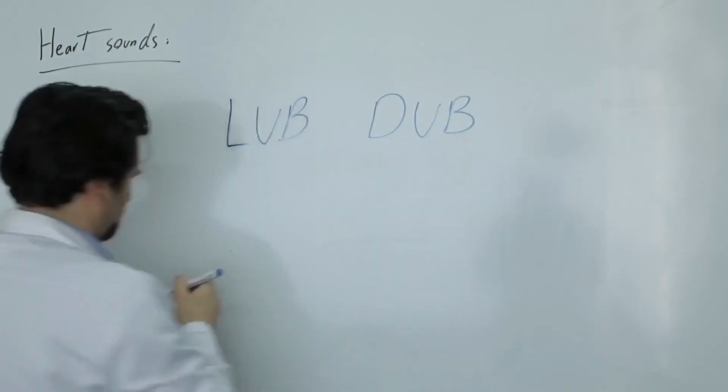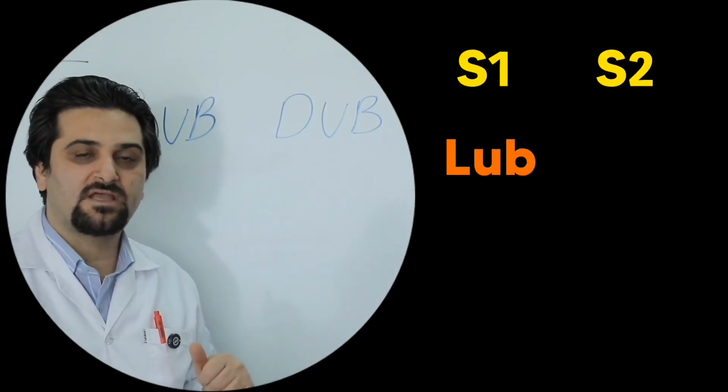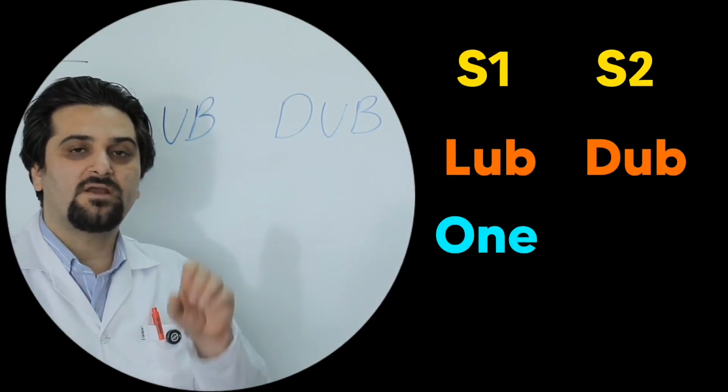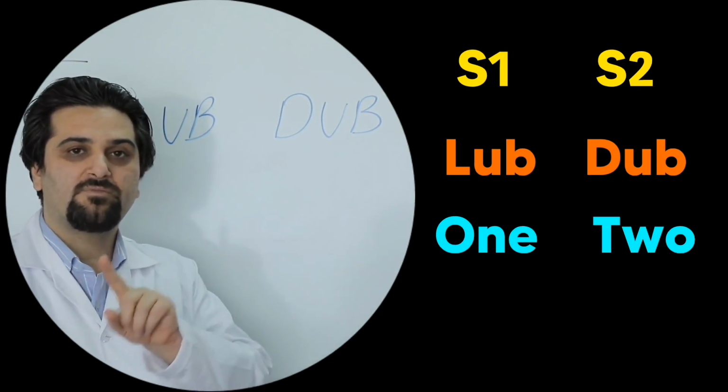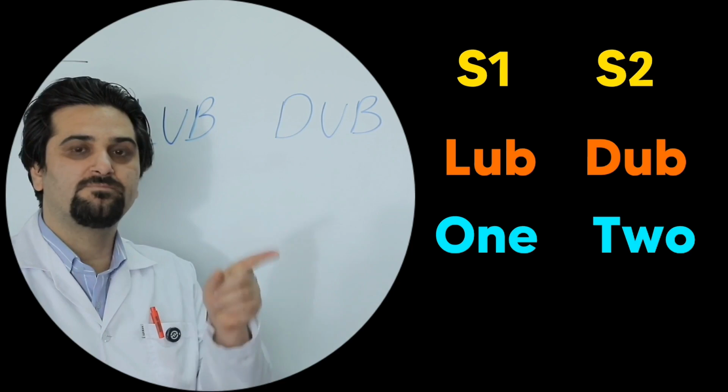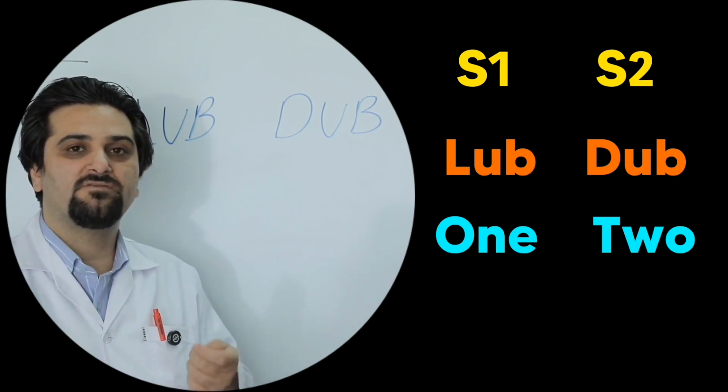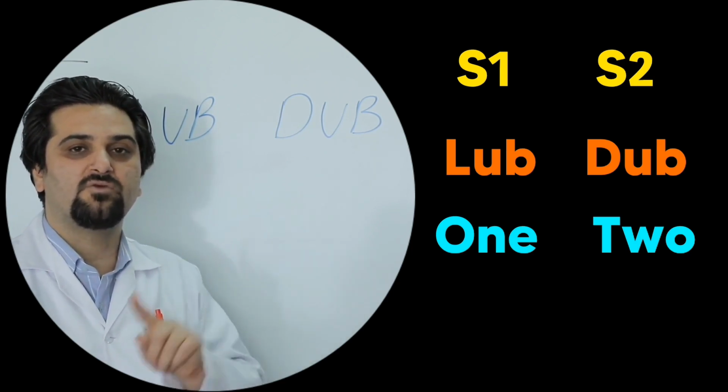So how do we actually hear the S1 and S2 heart sounds? We hear S1 as a lub and S2 as a dub. That is lub-dub, lub-dub. Or we could even articulate it as 1, 2, 1, 2, 1, 2.